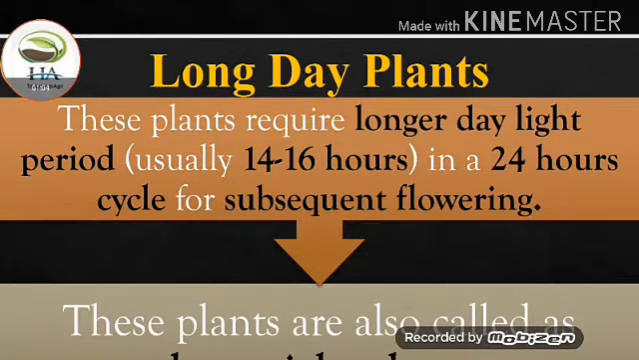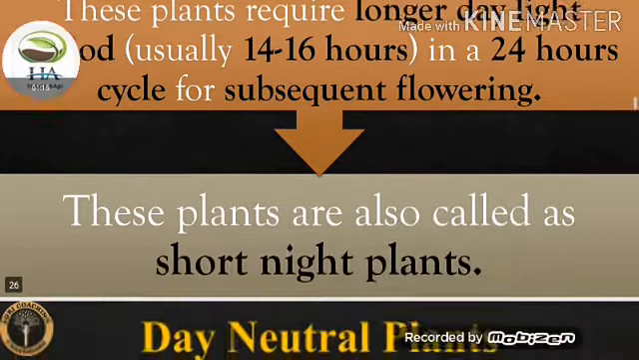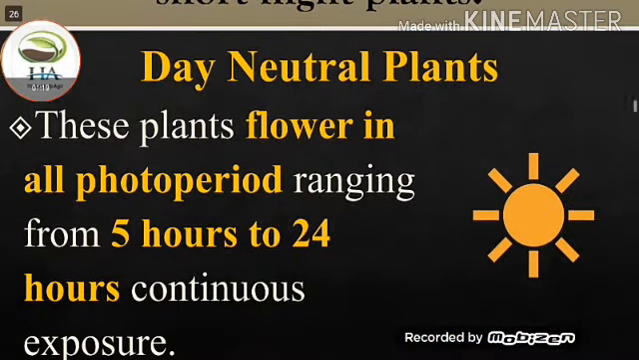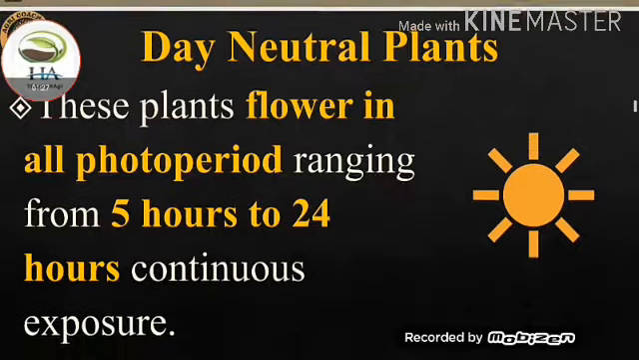Next one is the long day plants. These plants require a longer daylight period, usually 14 to 16 hours in a 24-hour cycle for subsequent flowering. These plants are also called the short night plants. And next one is day neutral plants. These plants flower in all photoperiods ranging from 5 hours to 24 hours of continuous exposure.